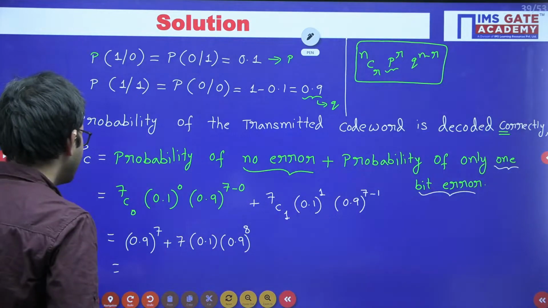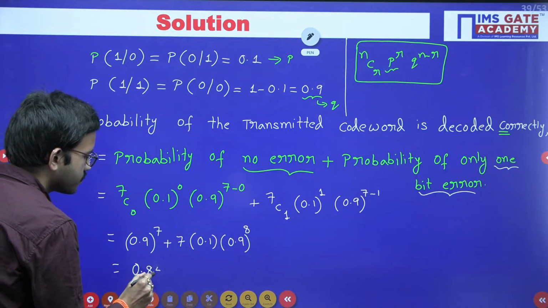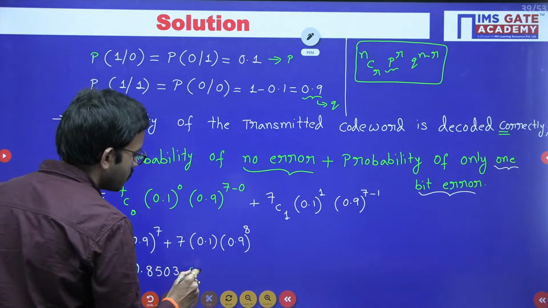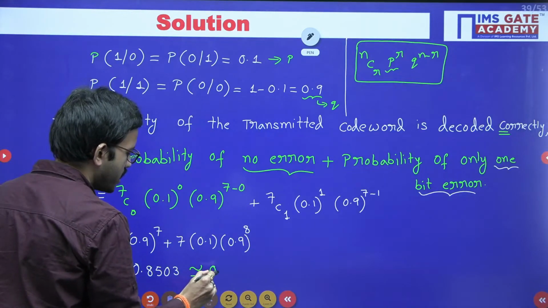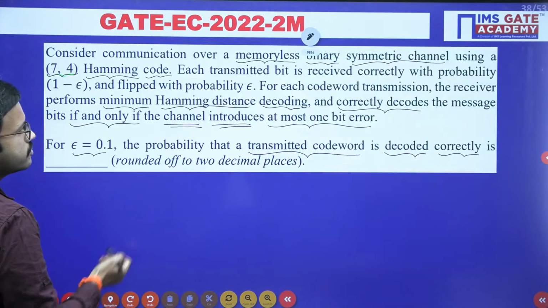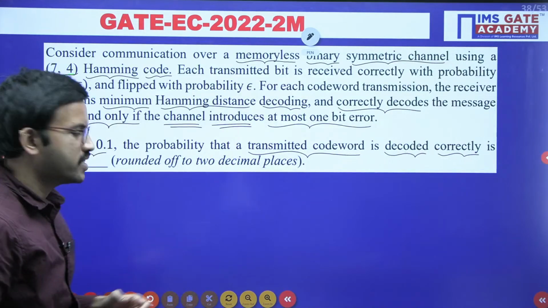Yes, I hope all of you are getting this answer, right? 0.8503. 0.8503 we got. So this one, if you are round figuring to the 2 decimal places, you can mention like this, 0.85. Because in the question they asked for whatever the answer you got, you have to round off to the 2 decimal places, right?